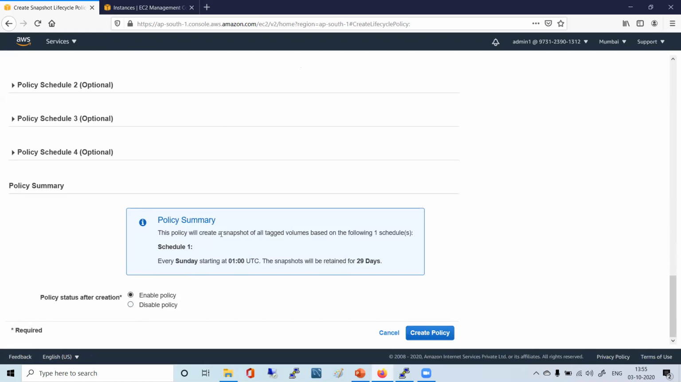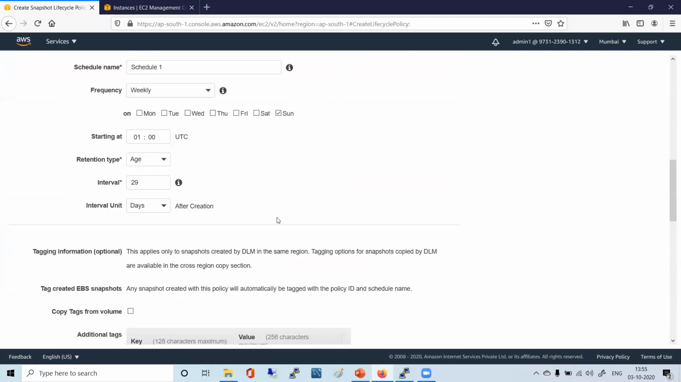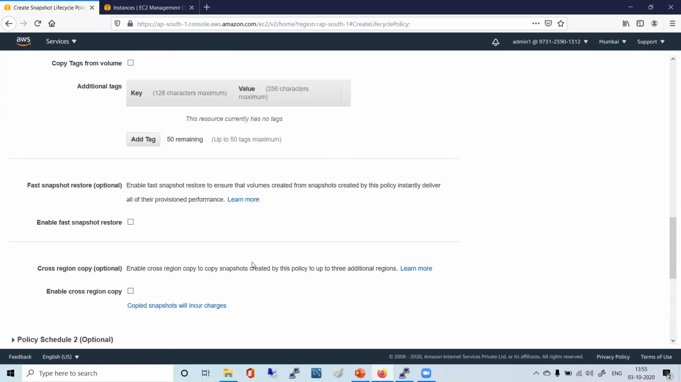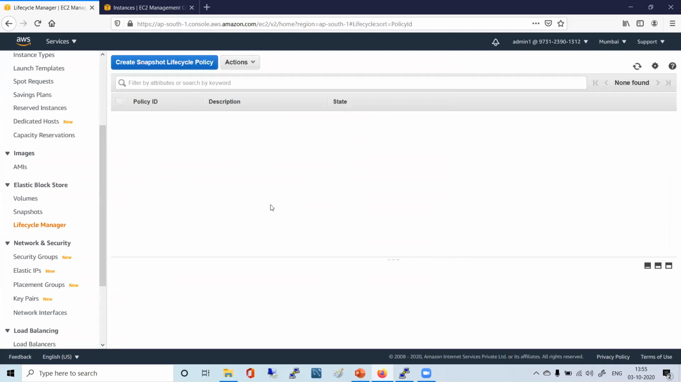You can change things based on your requirement, but the main thing to understand here is this is a lifecycle policy that you can create to automate the snapshot taking process. You simply have to click on create policy and it will get created. Understood? Yes. Snapshot lifecycle policy, you understood? So this is how it is. I'm not creating it. I just gave you a demo of it.